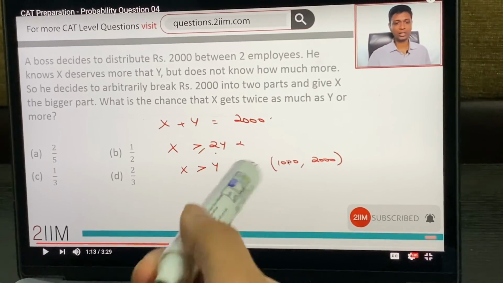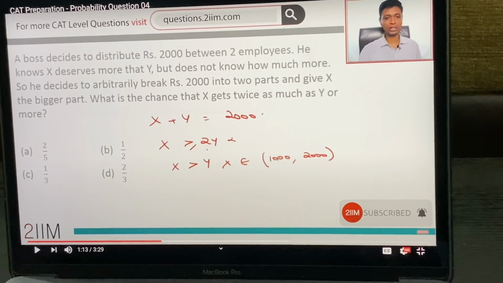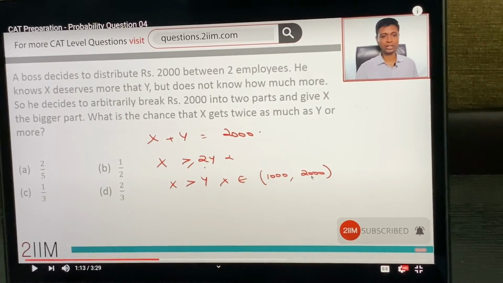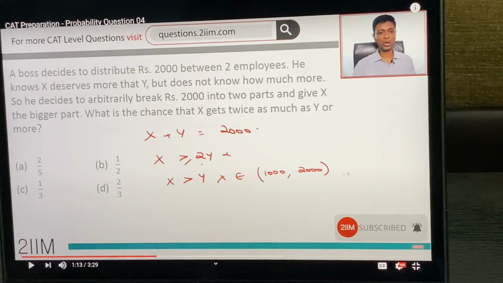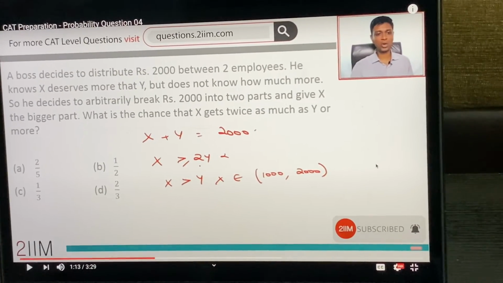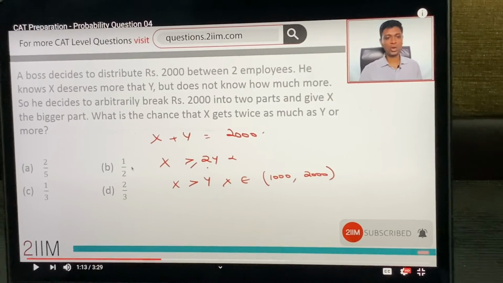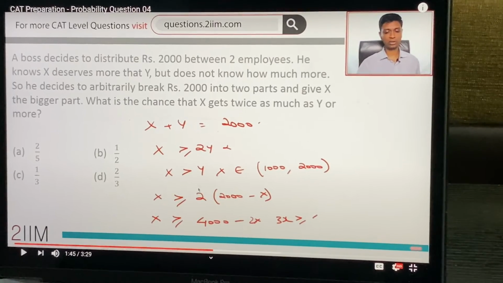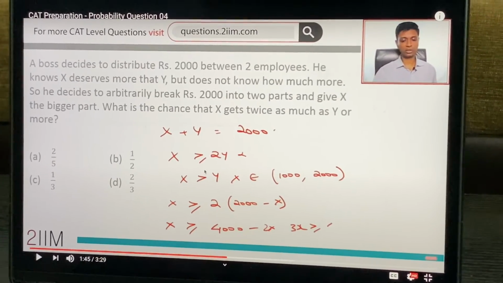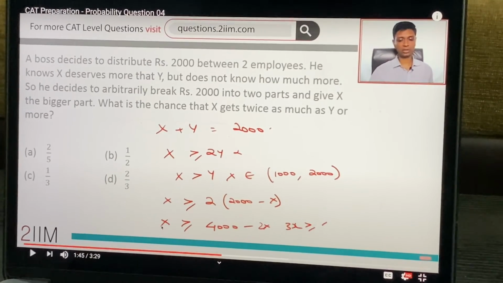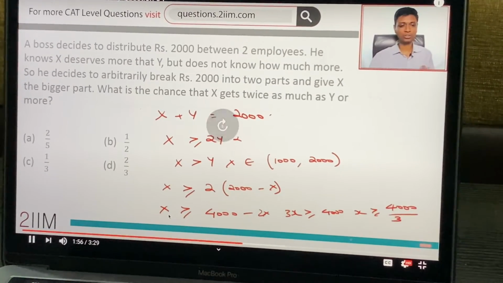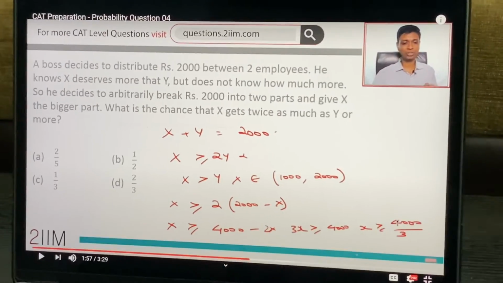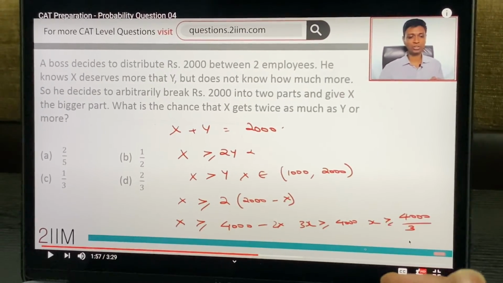This is the total chances, because no matter where the chocolate is broken, X will always end up with a figure between 1000 and 2000. The minimum X will get is 1000 and the maximum X can get is 2000. So this is the total case scenario, the total chances of what X can get, and this is the favorable scenario. Sir puts this equation and this equation together, combines them, and we get the condition on X. The region of interest is that X should be greater than or equal to 4000 by 3.